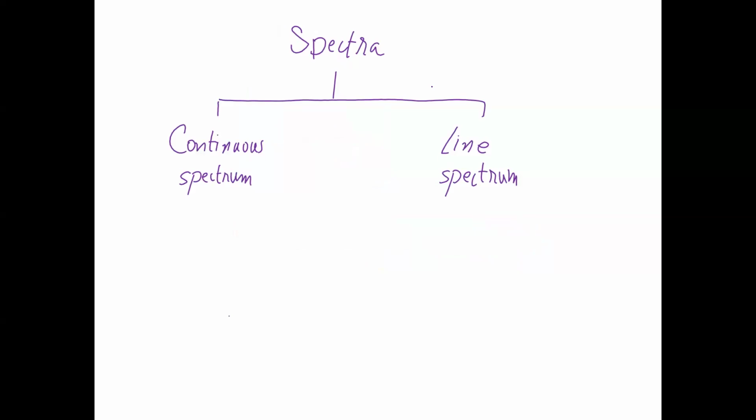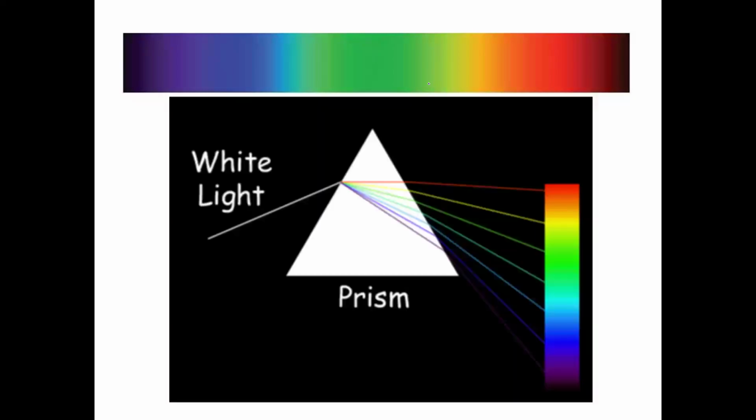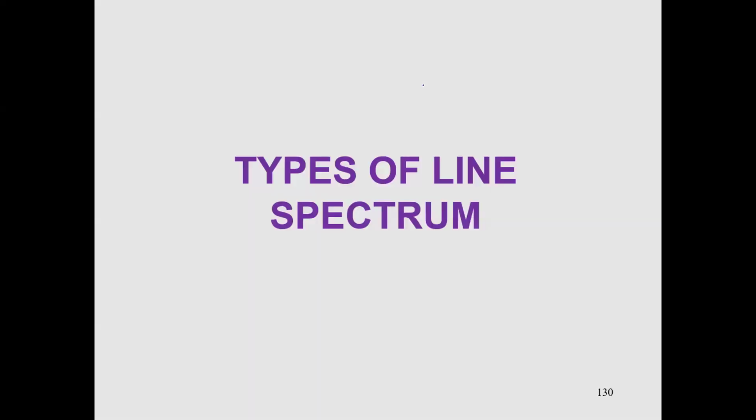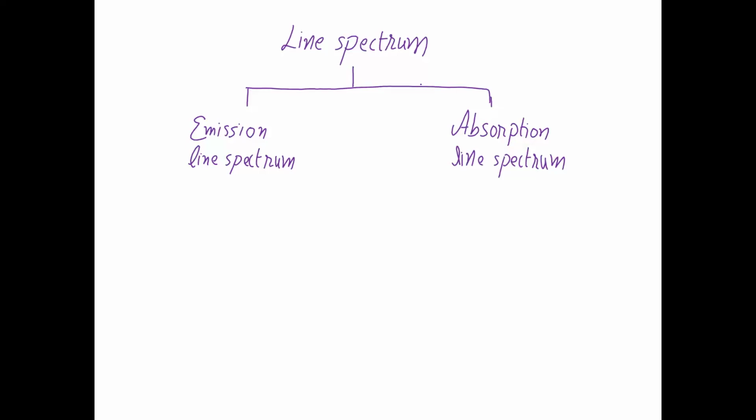Now, primary classification of spectra. There are two types of spectra, continuous and line. Look, this is the continuous spectrum, no gap in between. And this is the line spectrum. There are gaps between the energy lines. There are two types of line spectra, emission line spectrum and absorption line spectrum.